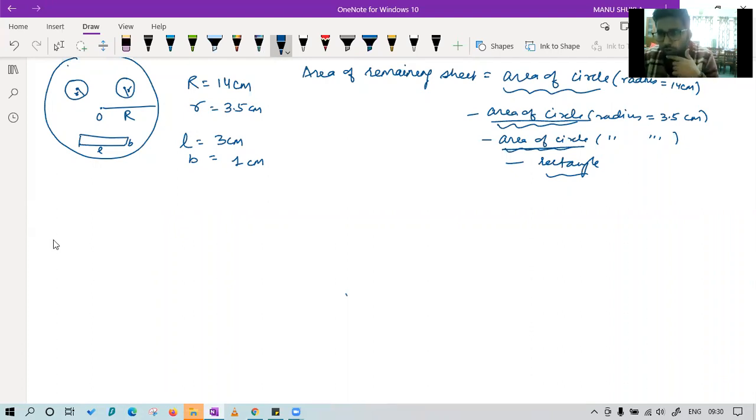So, sir, why do we call the perimeter of a circle the circumference of the circle? Maybe the name they have given just to show that this is a curved surface. Maybe they want to make some distinction between these two.